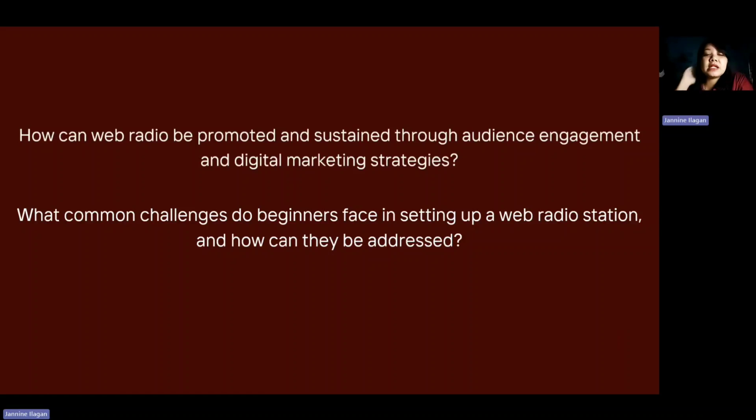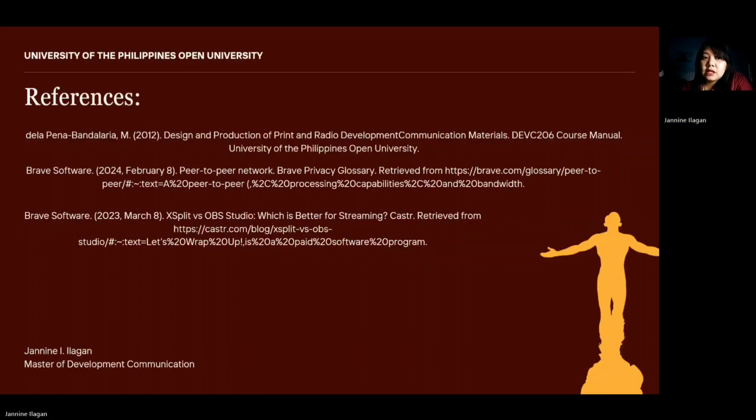Now, my question is, how can a web radio be promoted and sustained through audience engagement and digital marketing strategies? And what common challenges do beginners face in setting up a web radio station and how can they be addressed? This is my process.